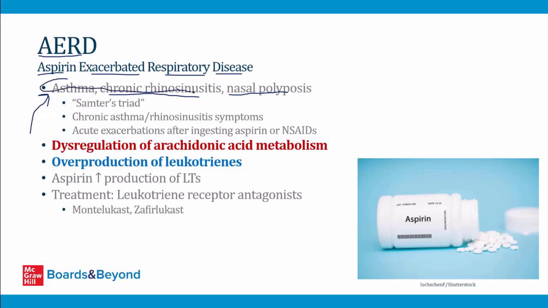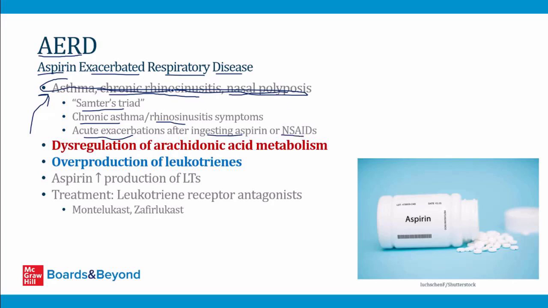So these three things here are called Samter's triad. And this occurs in patients with AERD who have chronic asthma and also rhinosinusitis symptoms. And importantly, they have acute exacerbations of their asthma after ingesting aspirin or other NSAIDs. So why does this happen?